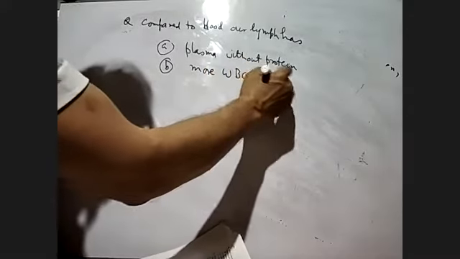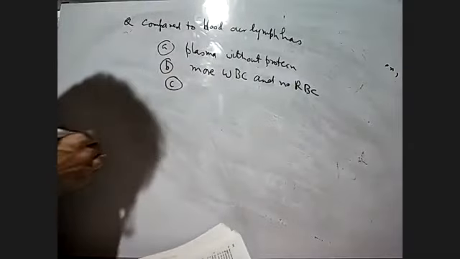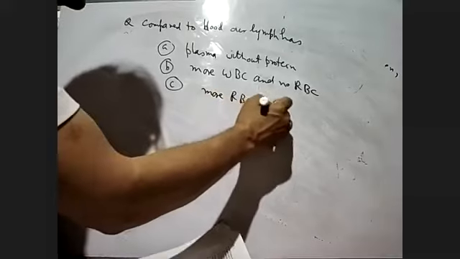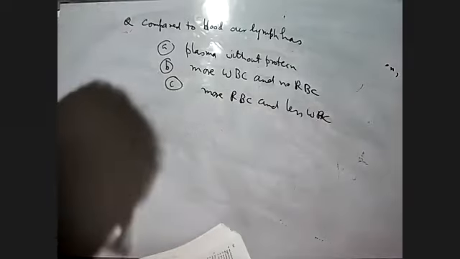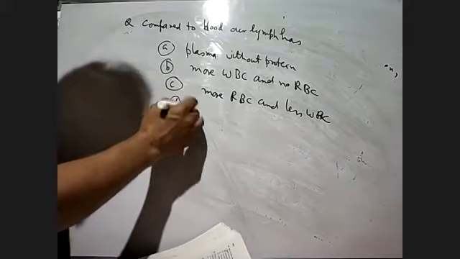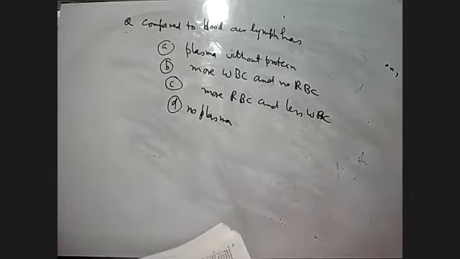Number C, more RBC and less WBC. And number D, no plasma. So this is the question here. Please answer these questions now.